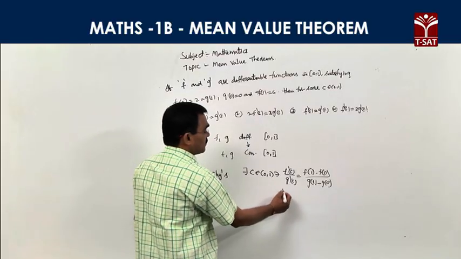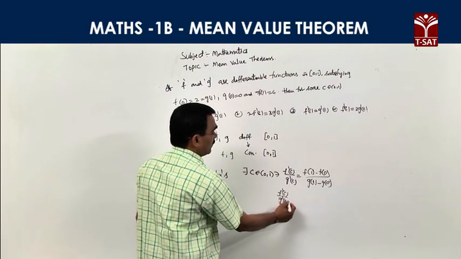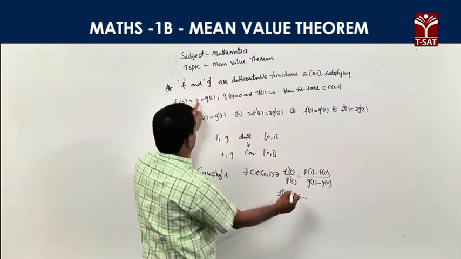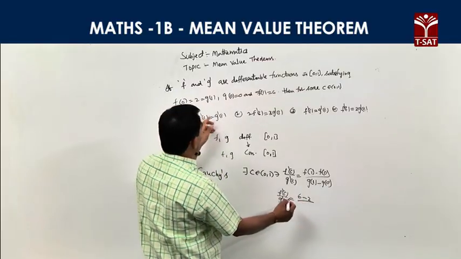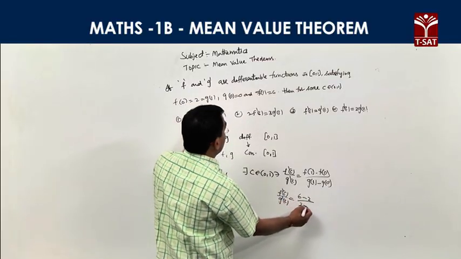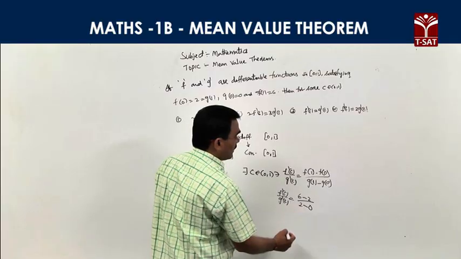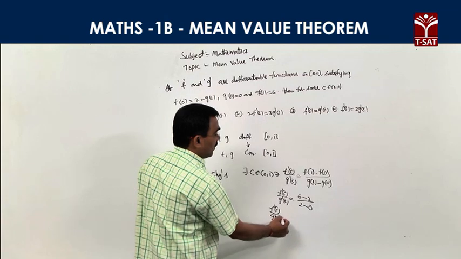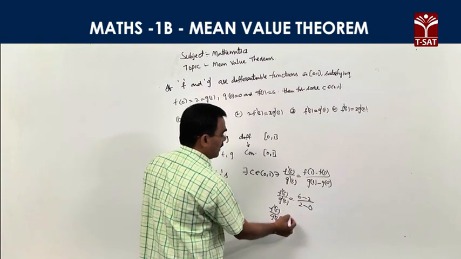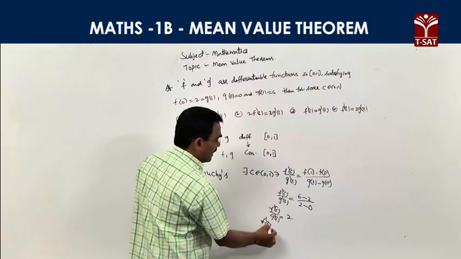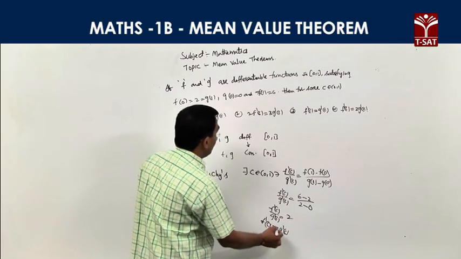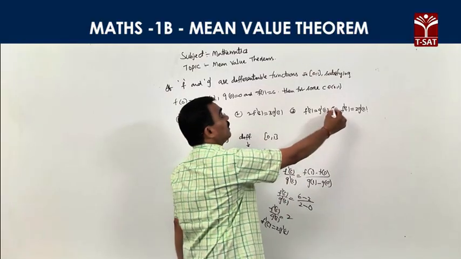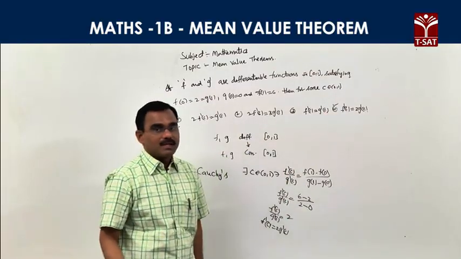Applying this theorem, f'(c) by g'(c) is equal to f(1), which is 6, minus f(0), which is 2, by g(1), which is 2, minus g(0), which is 0. That implies f'(c) by g'(c) is equal to (6 minus 2) by 2, which is 4 by 2, that is 2. That's why f'(c) is equal to 2 into g'(c). This is the required condition.